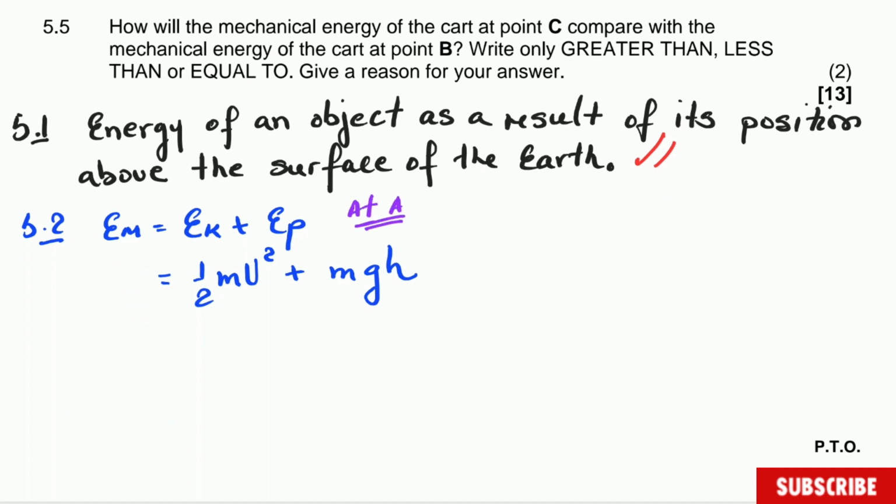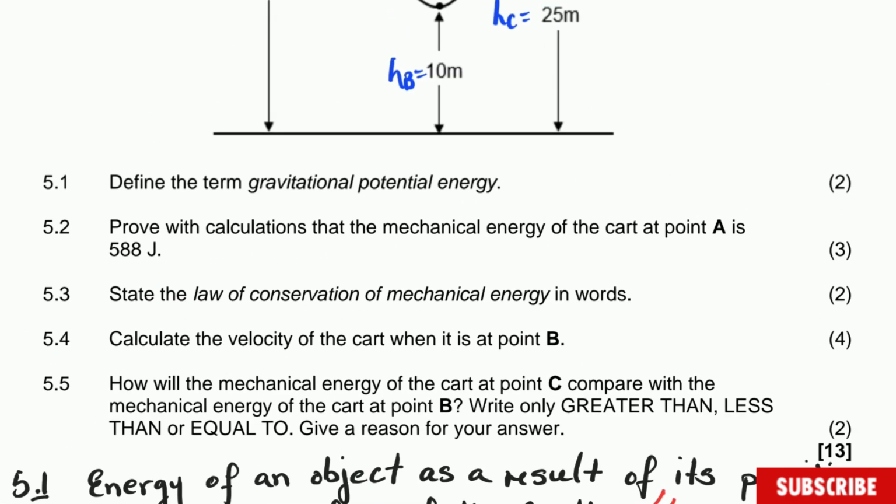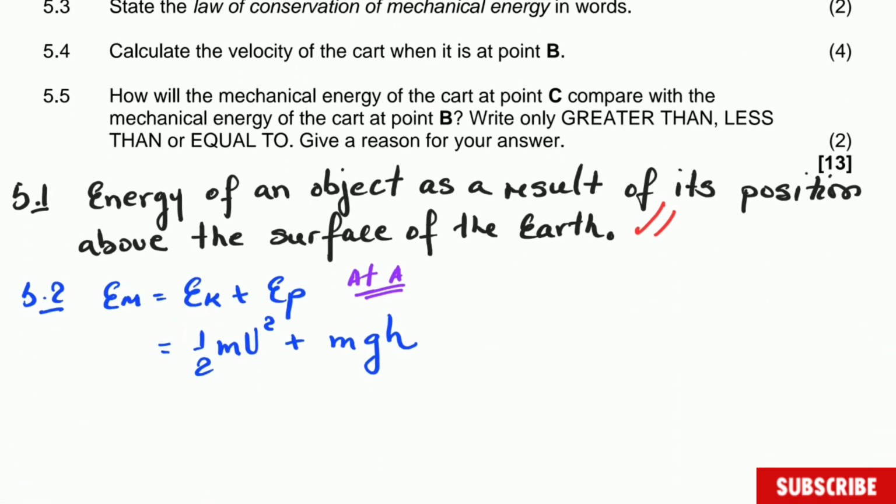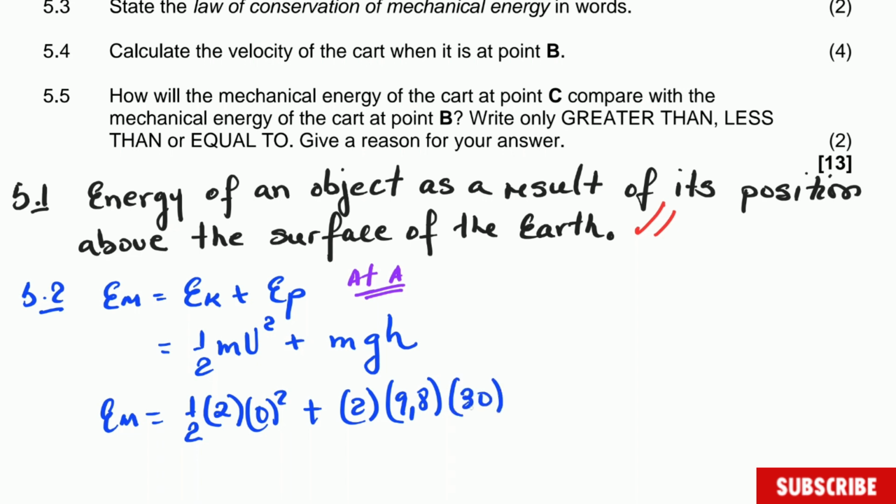Okay, so now we are going to substitute what we have here. All the data is given to us here. The mass is 2 kilograms. So let's substitute this one. Mechanical energy is equal to half multiplied by the mass, which is 2 kilograms. The speed, remember the object started moving from rest, so it is 0 squared plus 2 multiplied by 9,8 multiplied by the height, which is 30 meters, given to you in the picture.